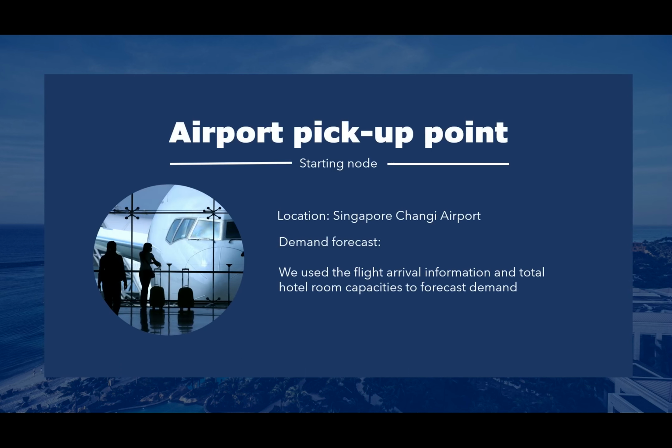As previously mentioned, the model will determine the optimal number of routes and hotels to visit in order to optimize for travel time while meeting demand and time service guarantees. This implies all shuttle bus services will depart and return to a starting point. The starting point for this service is Changi Airport, from where passengers will be picked up and taken to their hotels. In order to simulate passenger demand for the service, flight arrival information as well as hotel room capacity were used. We will talk more about this in a few minutes.